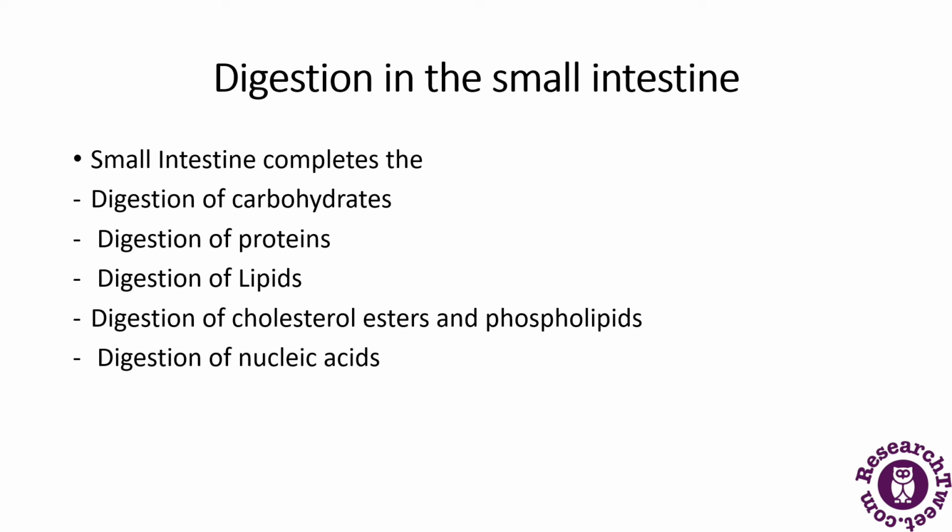Then the digestion of proteins. Most protein digestion occurs in the small intestine, mainly in the duodenum, the first part of the small intestine, and the jejunum, by the proteolytic enzymes of the pancreas and intestinal mucosa.